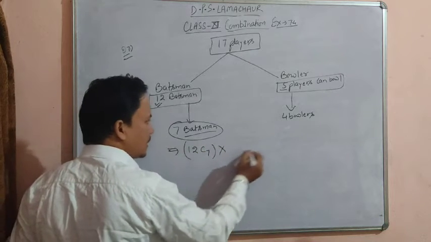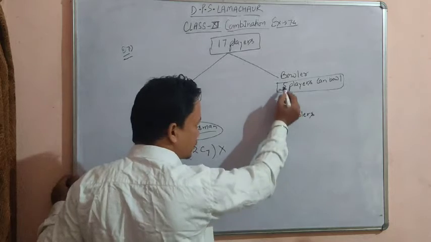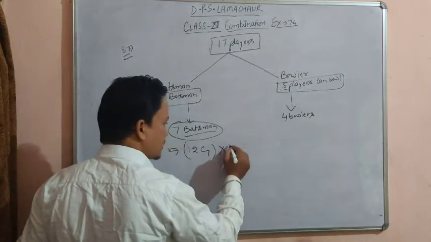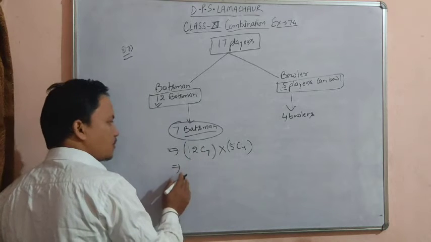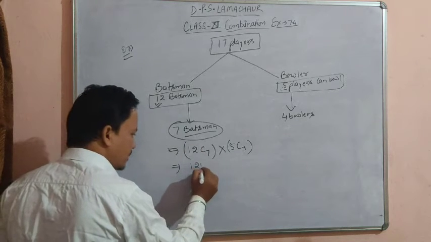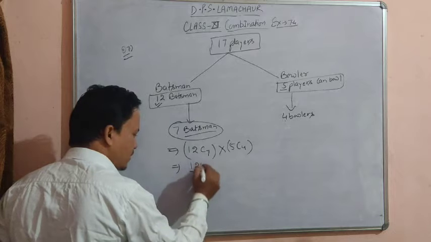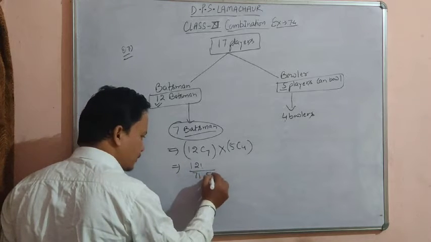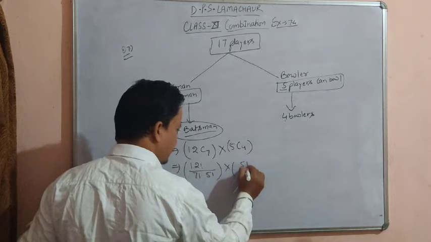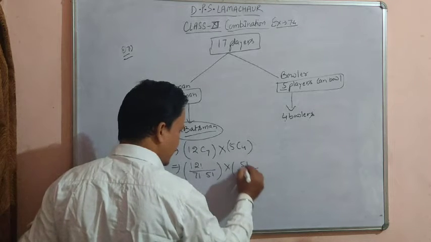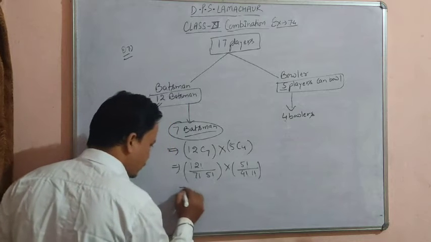Multiply, we have to select 4 bowlers out of the given 5 bowlers. So what will be the selection? 5C4. Hence the total number of combinations will be 12 factorial divided by 7 factorial, 12 minus 7, 5 factorial, multiplied with 5 factorial upon 4 factorial, 5 minus 4, 1 factorial. Now solve it.